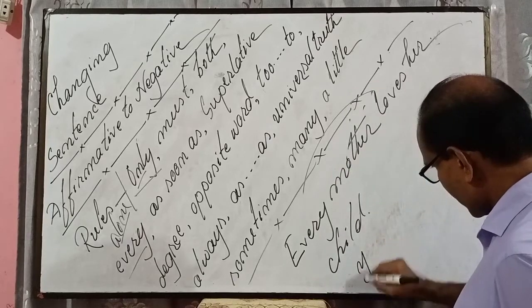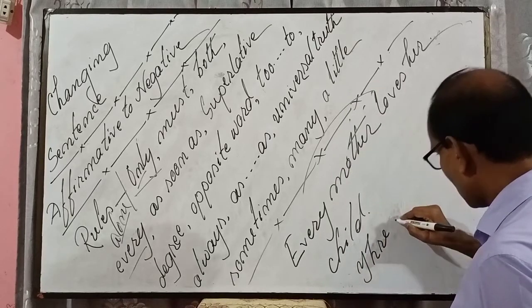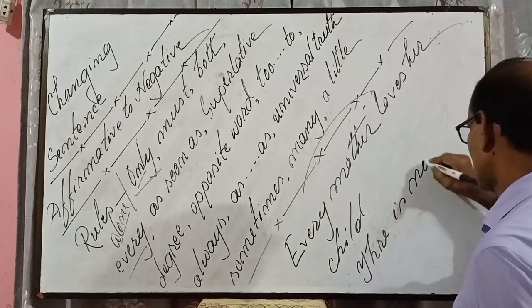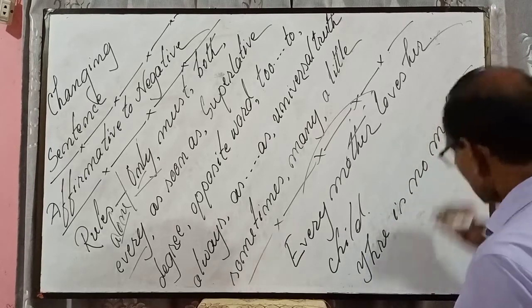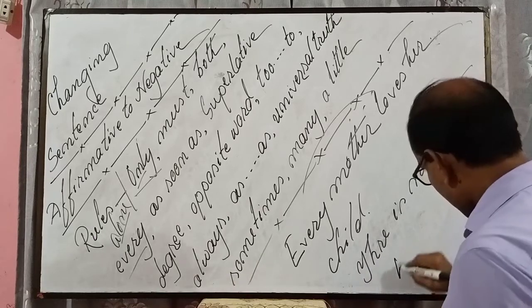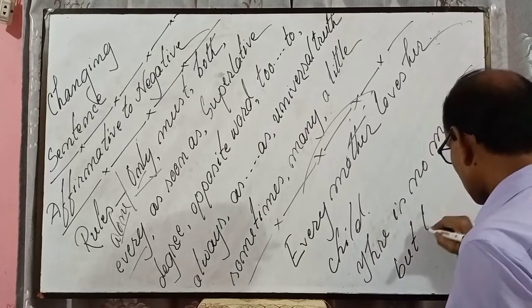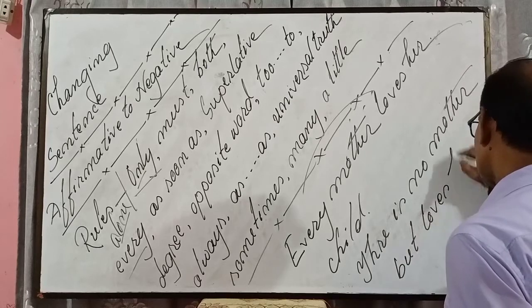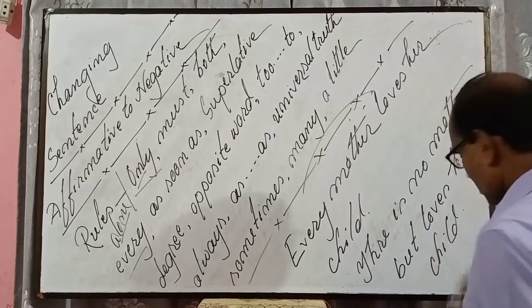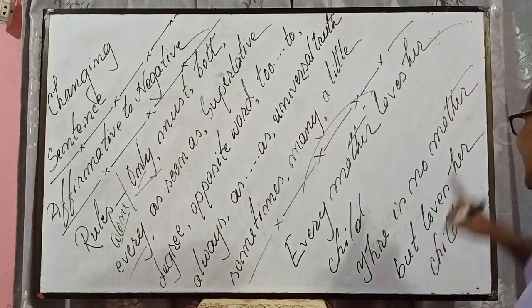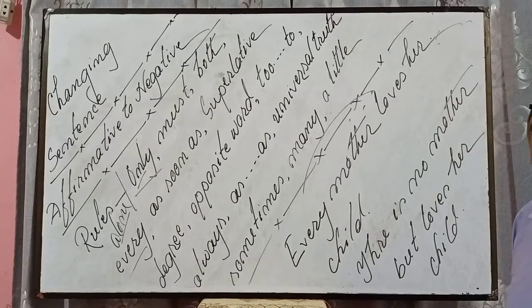That means there is no mother but loves her child. Or you can say there is no mother who doesn't love her child.